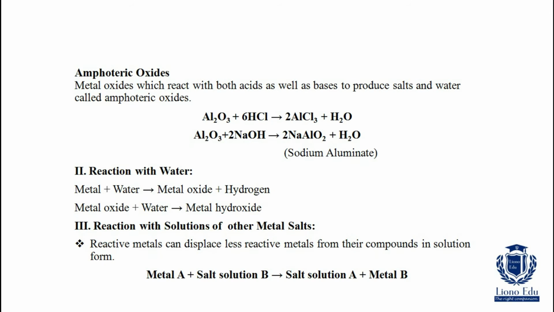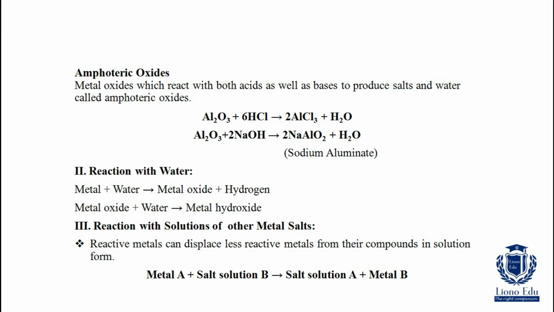Reaction with water. Metal plus water gives metal oxide plus hydrogen. Metal oxide plus water gives metal hydroxide. That means metal reacts with water to give metal oxide plus hydrogen, but again the metal oxide will react with water to give metal hydroxide. So metal reacts with water to give metal hydroxide.